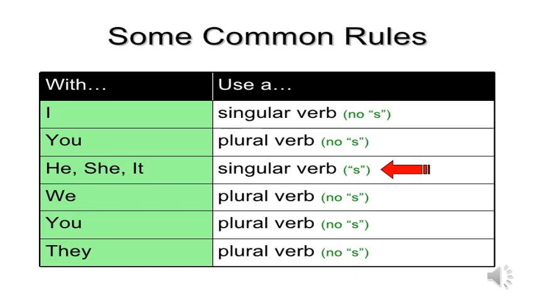With the pronoun we, we use plural verb without s. With the pronoun they, we use plural verb without s.